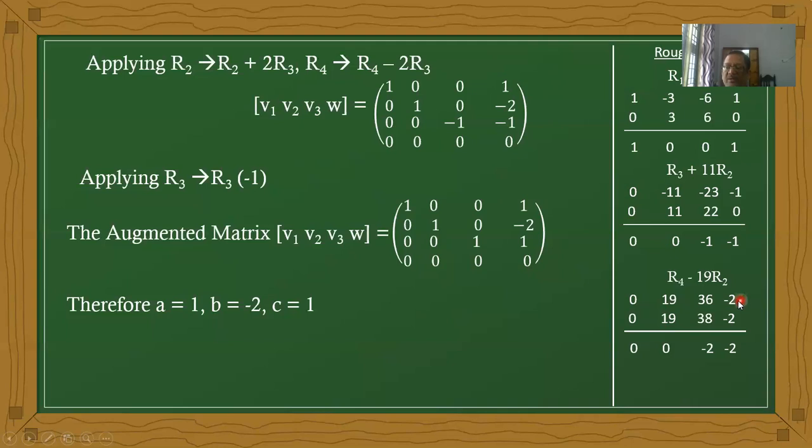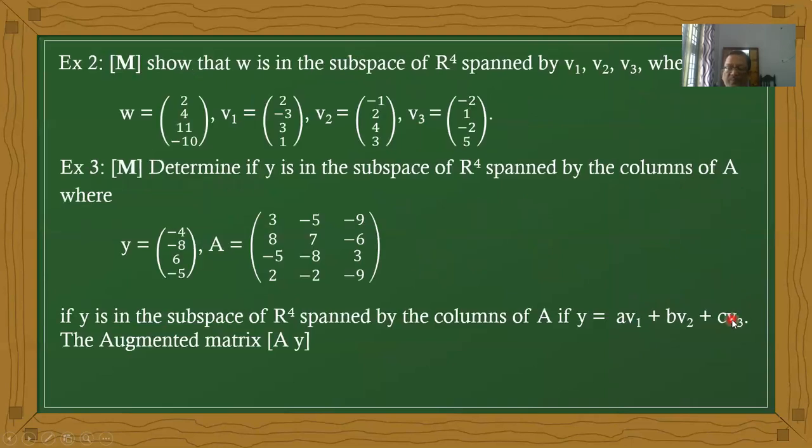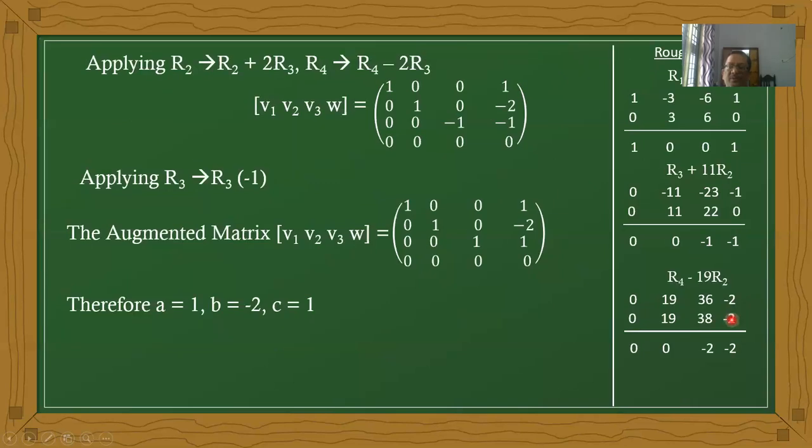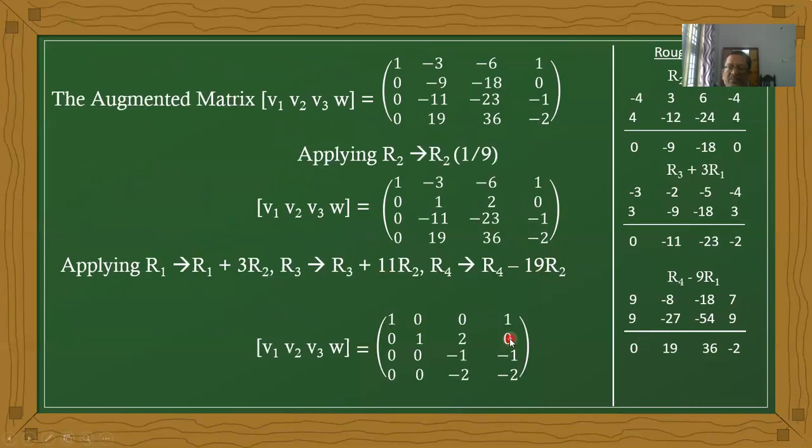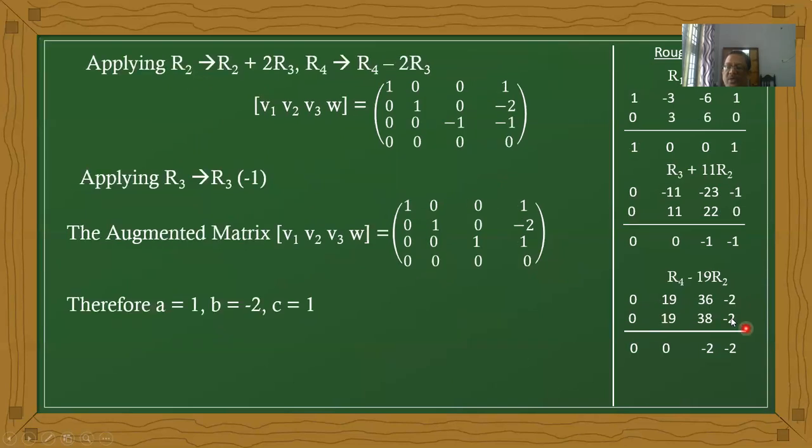And the next, 19 R3, should be 0. I'm sorry, it should be 0, not minus 2. Therefore the subtraction gives 0, 0, 0.